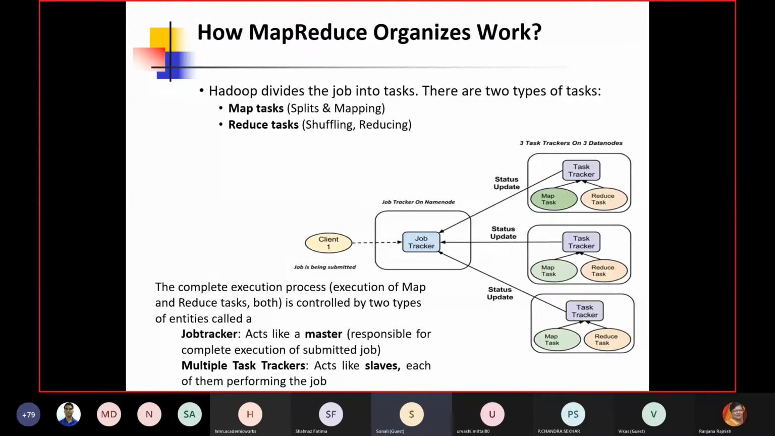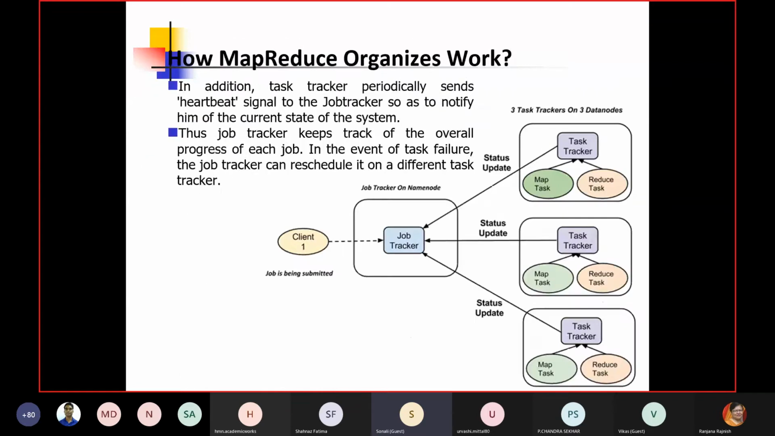If I go into the background details, there are two types of units. One is the name node, and the second is the data node. The name node is basically a kind of manager, the job tracker, and the data nodes deal with the execution of the tasks. So it is a kind of master-slave arrangement. The master's responsibility is to distribute the task to the data nodes so that they can perform the particular task and update the job tracker. So this is all about the background.